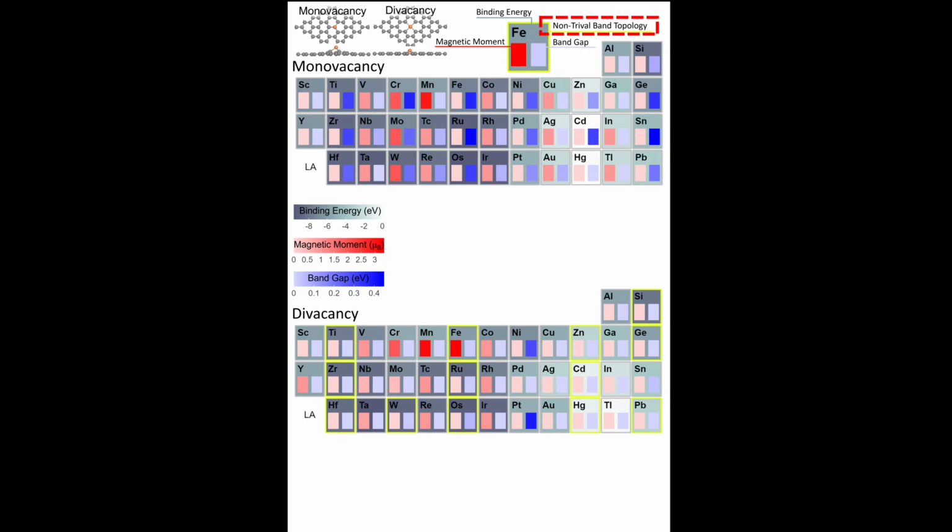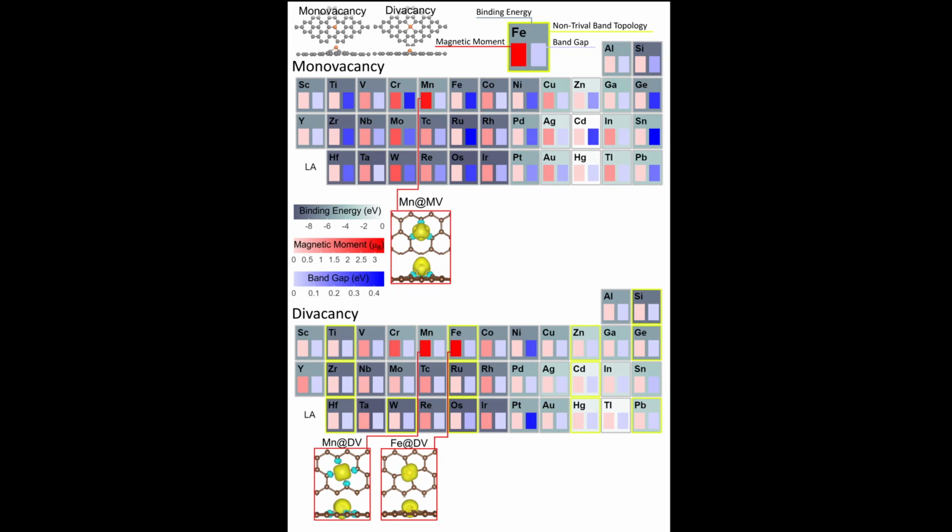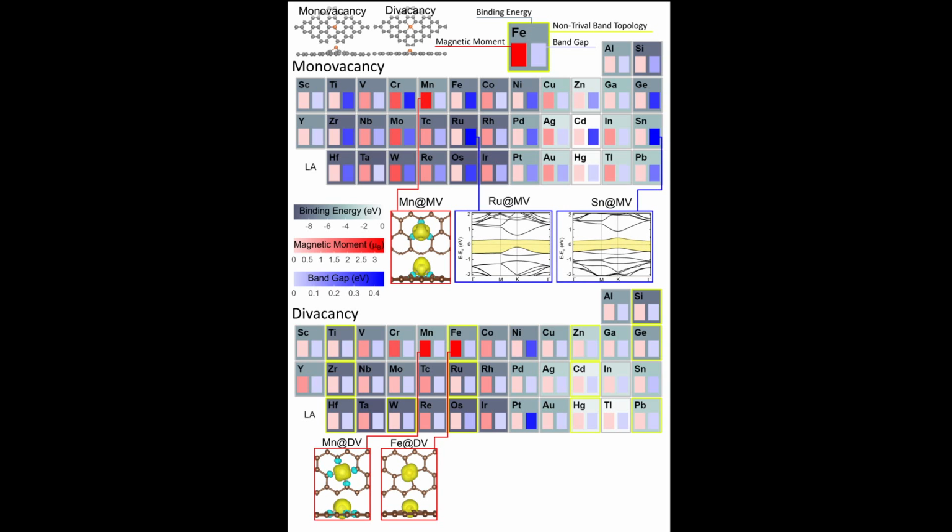configuration. From these results, we can start to make more informed decisions about what kinds of impurity atoms we should target. For example, if we are interested in creating a magnetic moment, manganese or iron might be appropriate choices. If we are interested in creating an electronic band gap, ruthenium or tin might be appropriate.